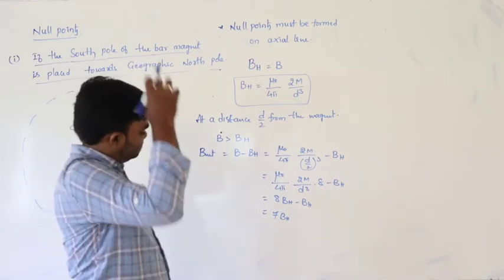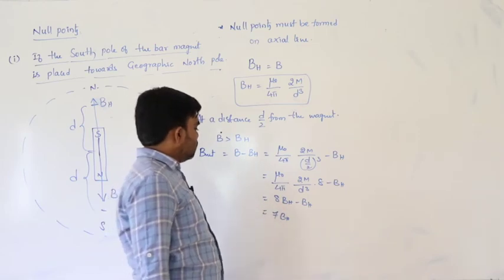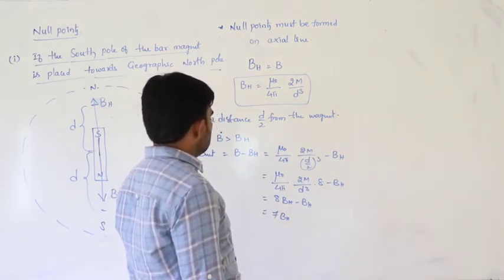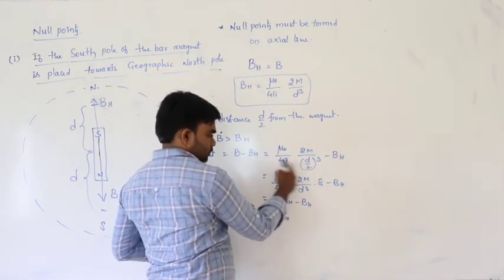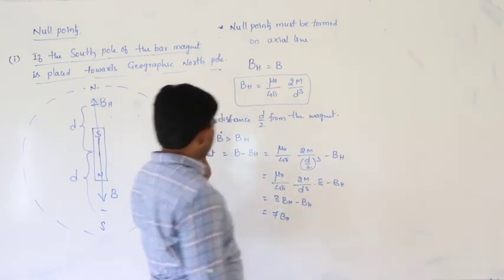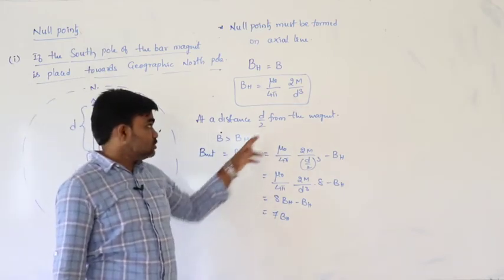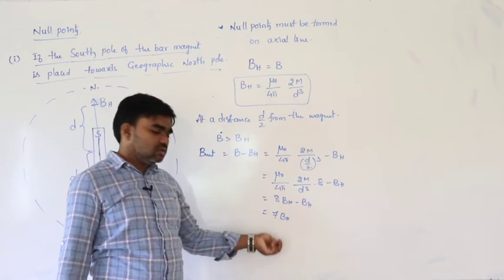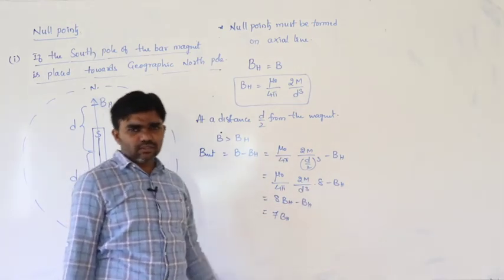Here BH is equal to mu naught by 4 pi, 2m by d cube. This total value is BH. Already we derived this. In the same way, at a distance 2d from the magnet, as in the previous case, B is less than BH. Similarly we get 7 BH by 8, the same as the previous case.